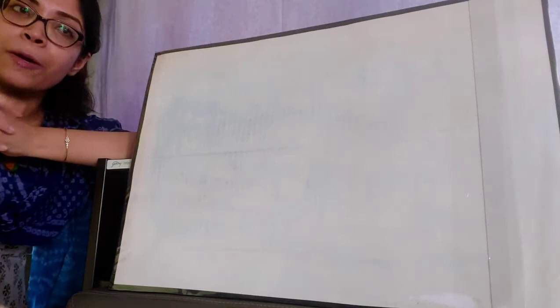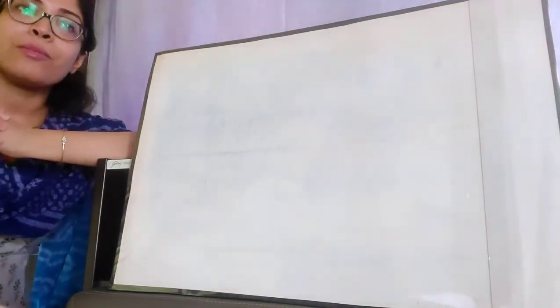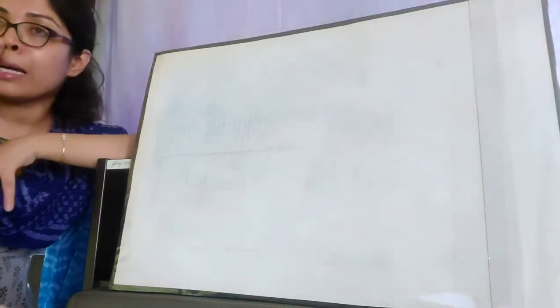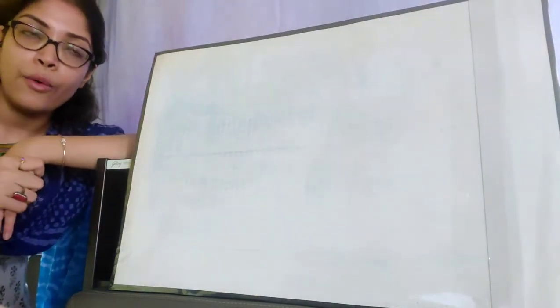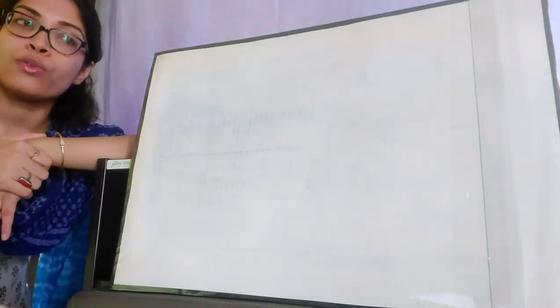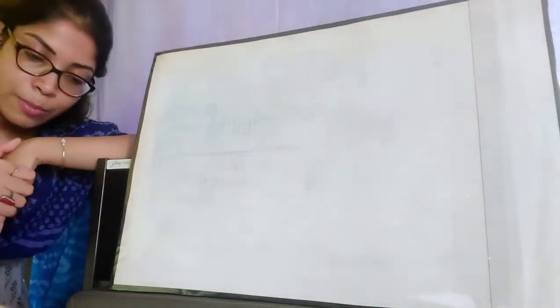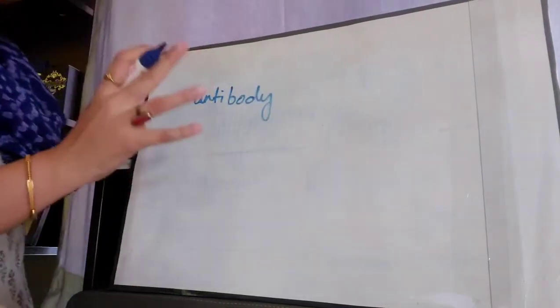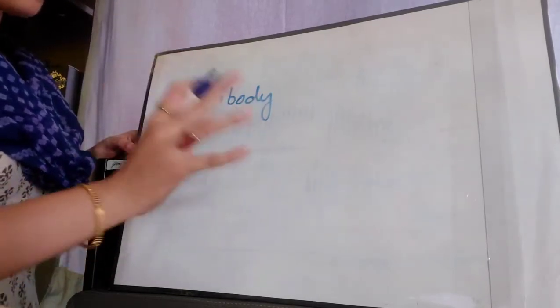Now when this allergen enters our body, that allergen stimulates or induces the production of these antibodies. Basically these allergens are the enemies of our body, and the body then realizes that some foreign substance or a kind of an enemy has entered our body, and in response the body starts producing more and more of the soldiers, which are the antibodies. When the pollen grains come in contact with the antibodies, a substance called histamine is produced. So here we are getting to know about a few terms. The first term that we got to know is antibody. These are our body's soldiers that protect our body from harmful foreign substances.